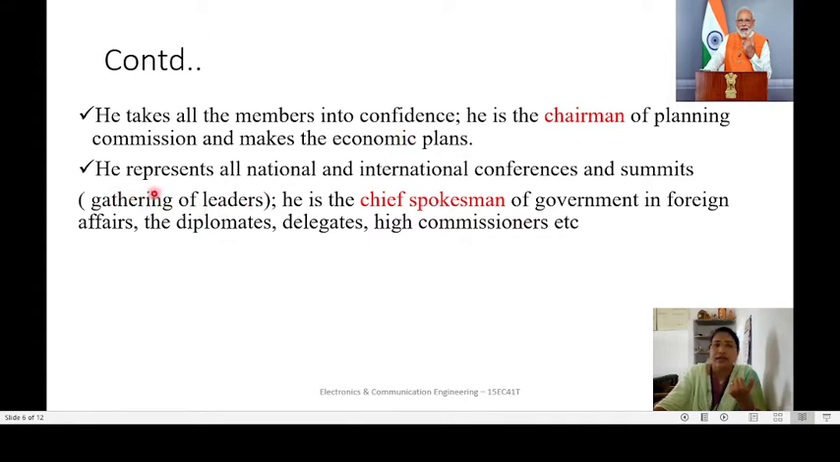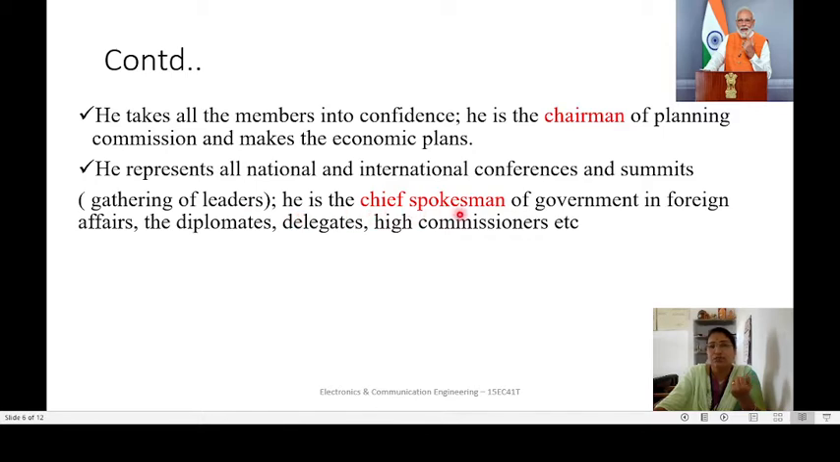Next, he represents the country at all national and international conferences. You have seen our Narendra Modi ji attends so many conferences, within the nation and also outside in other countries. That is taken as national and international conferences and summits. Summits means meetings, the gathering of leaders. So that also he attends.